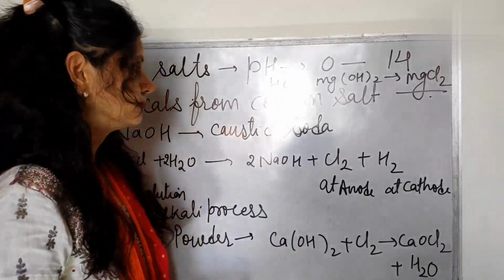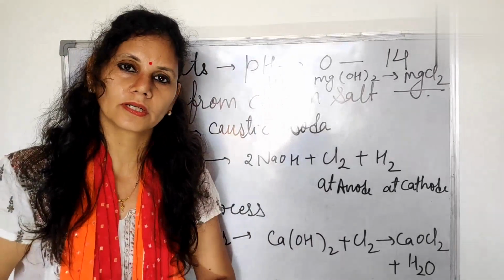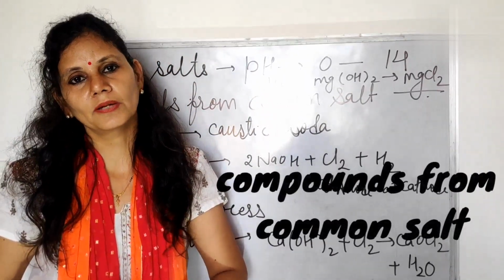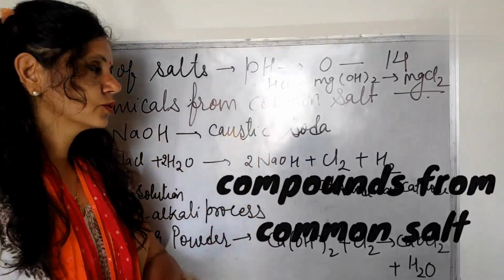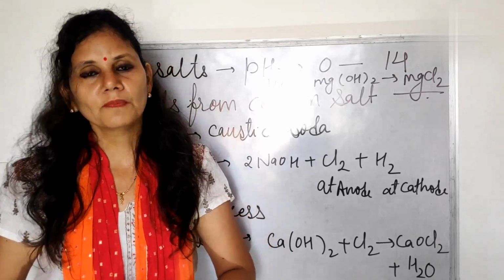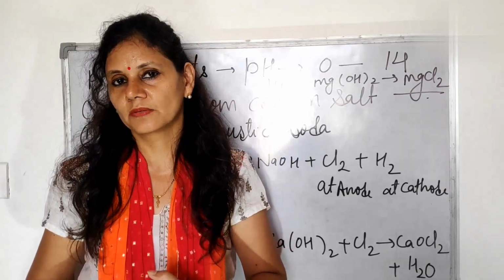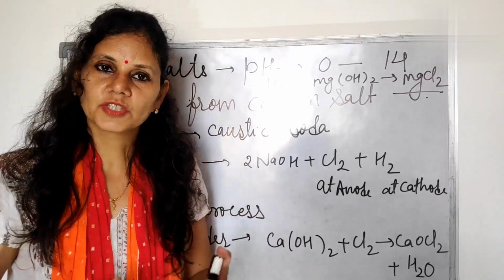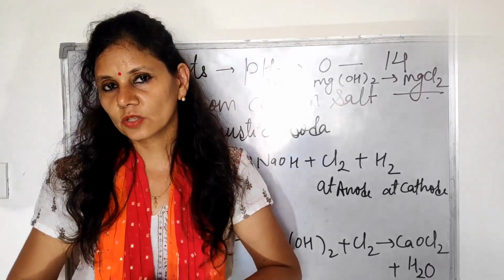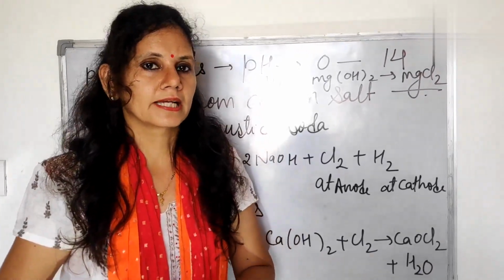Now the next topic is the chemicals that we can extract from common salt. What is common salt? Common salt is sodium chloride. We can take it in the form of rock salt. Sodium chloride can also be extracted from seawater by the crystallization process. In crystallization we first filter the liquid that contains salt, then we evaporate it. Two processes are there in crystallization.